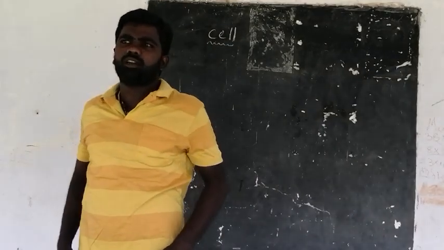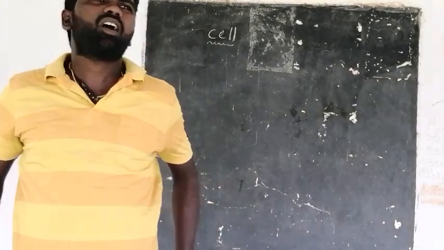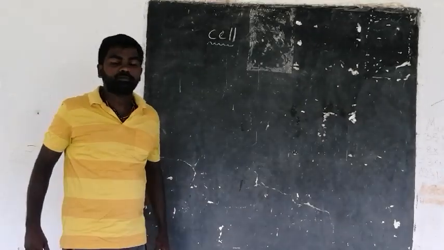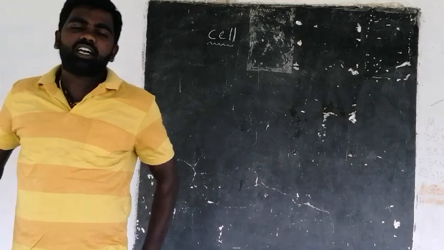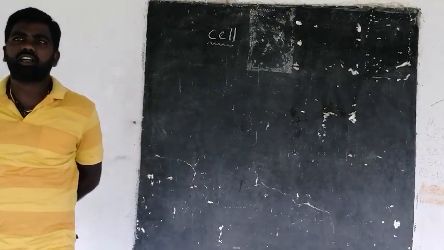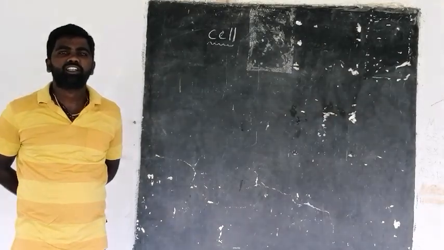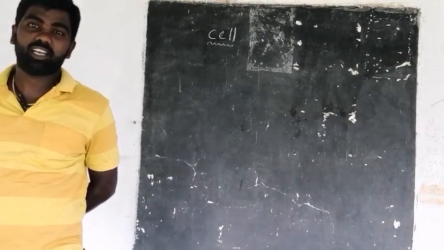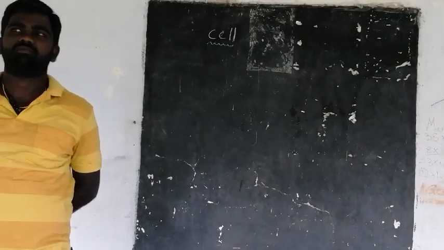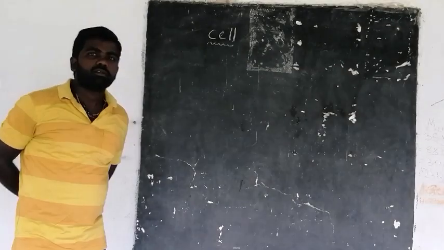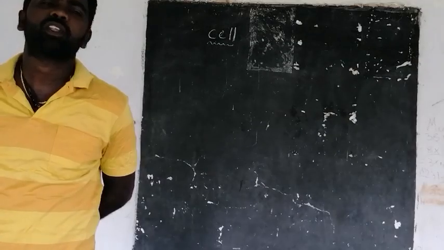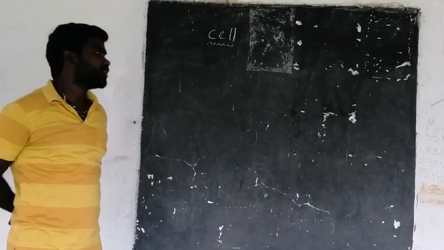Before going to the cell, yesterday I made a small mistake. Azadirachta indica is the biological nomenclature or biological name of the neem plant. Yesterday I told you mango plant. It's a very small mistake. Azadirachta indica is the scientific name of the neem plant, not the mango plant.